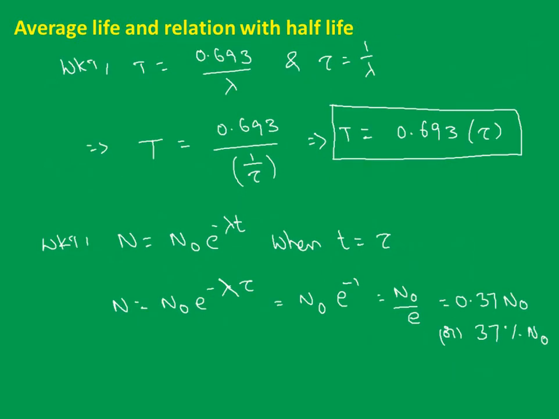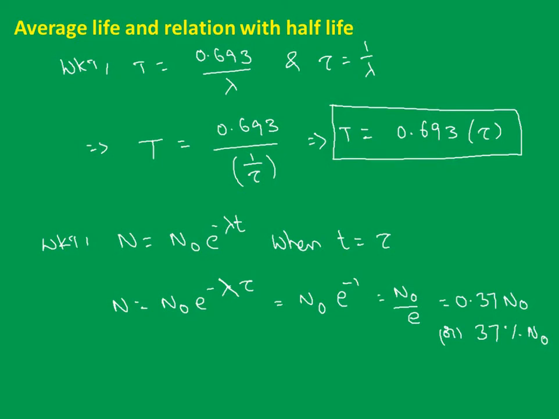So we know that already half life t half equal to 0.693 by lambda, and just now we calculated that tau, the mean life, is nothing but 1 by lambda. In the place of lambda I can substitute 1 by tau, right? So upon substitution my final answer is t half equal to 0.693 into tau, or tau equal to t half by 0.693. Either is true, no problem in that.